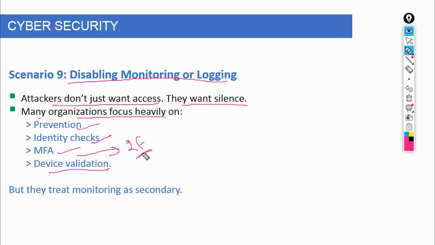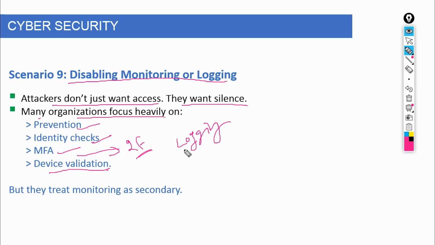A clear example of this behavior was seen during the SolarWinds attack. Once attackers gained access, they didn't immediately cause damage. They carefully disabled or evaded logging mechanisms to stay undetected for months. This is not noisy hacking. This is controlled, patient intrusion. Now here's where weak zero trust fails.